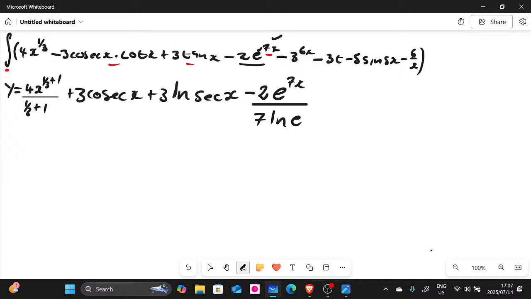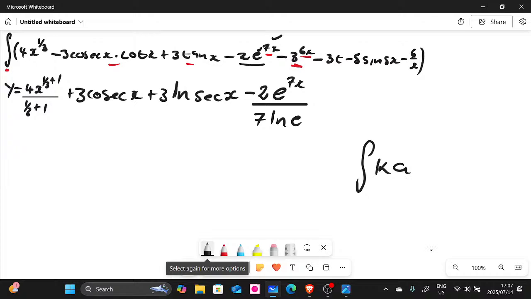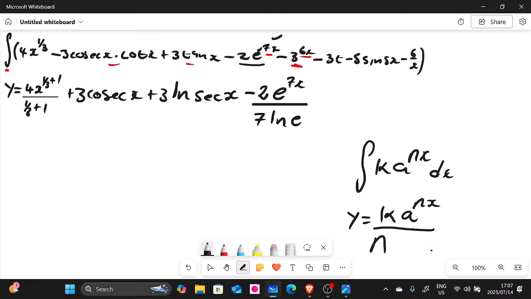I think this one here, where we have 3 to the power of 6x. Again, this is an exponential integral because our x there is the exponent. So we're still going to use the same formula. I should not have erased it, guys. Remember, when you have k a to the power of nx dx, when you integrate, y equals k, you multiply the base and the exponent with its coefficient, and then divide by n natural log a, plus c.